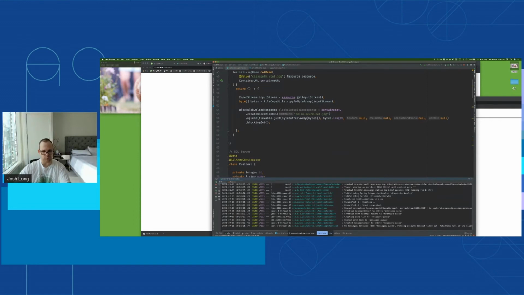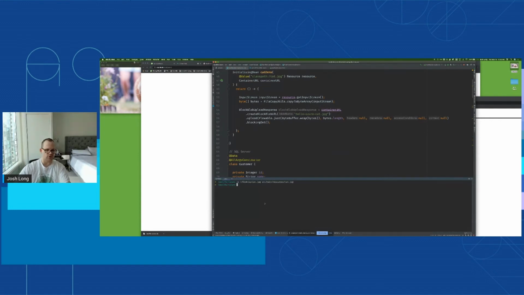Now we have to deploy this to production, and that is actually the easiest part, which is why I saved that for last. Now what I'm going to do is use Azure Spring Cloud to build the application and see it deployed into production. Now I need to do a build, so I'll say skip test, you know, hashtag YOLO, right? Am I right? Okay, so clean package, and then wait for the compilation to finish.